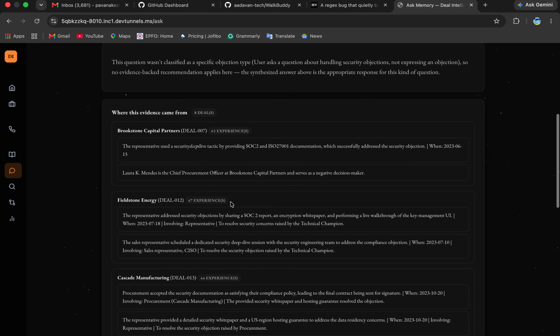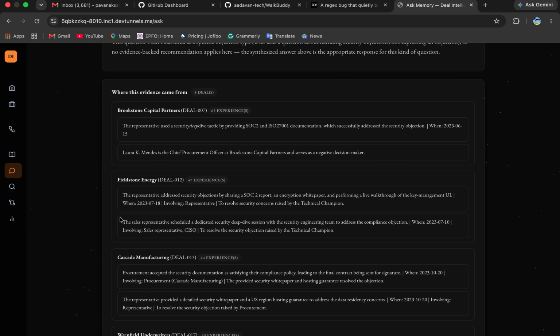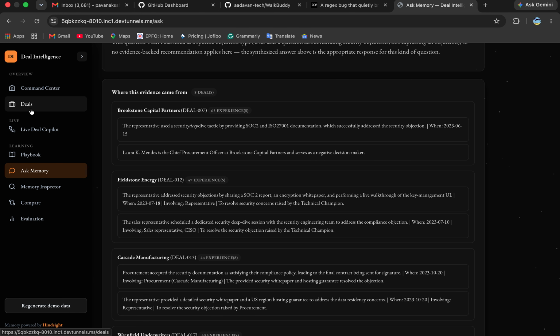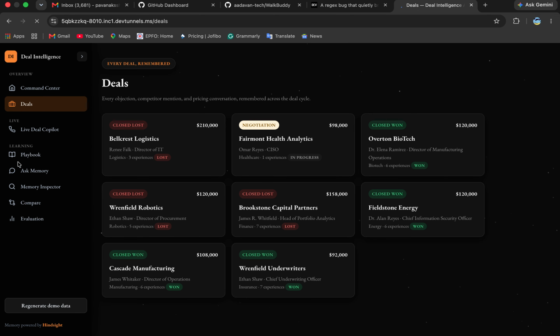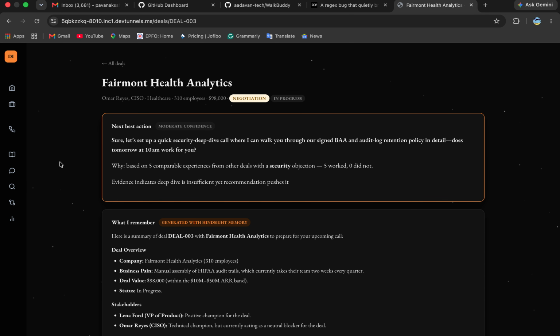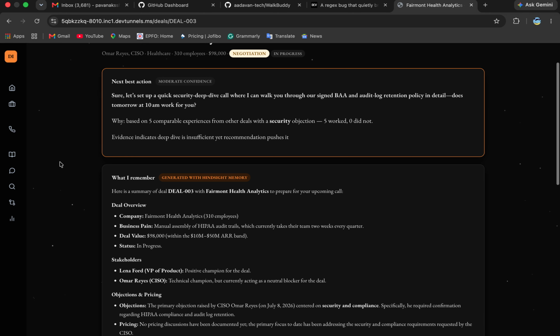Yeah, so this is my favorite part because this is not a claim, it's happening on screen. This is the autopsy for Bellcrest, a deal we lost when procurement stalled on a discount ask. I click generate and retain lesson. That one click calls retain and writes a brand new experience into memory, tagged lesson learned.